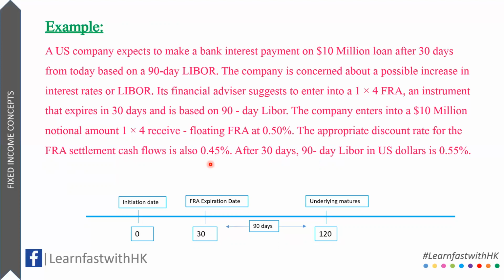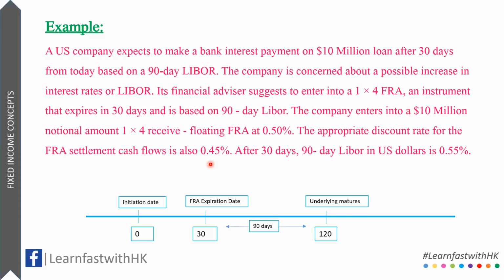Technically, we will use the 90-day LIBOR received from this contract to make the loan payment, which would hedge the risk and convert its loan into a fixed rate of 0.50%. This way, the company is converting its floating rate loan into a fixed rate loan and wouldn't be worried about the interest rates going up and down.